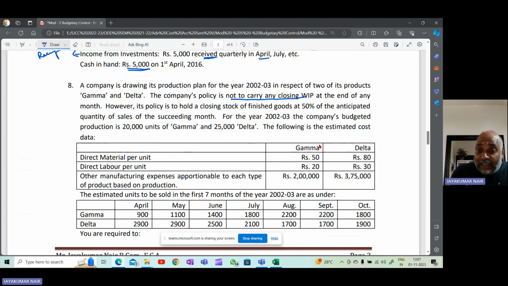So they will not have any closing work in progress. You know what are work in progress? Work in progress means semi-finished goods, partly finished goods. So they will not have any partly finished goods at the end of any month.